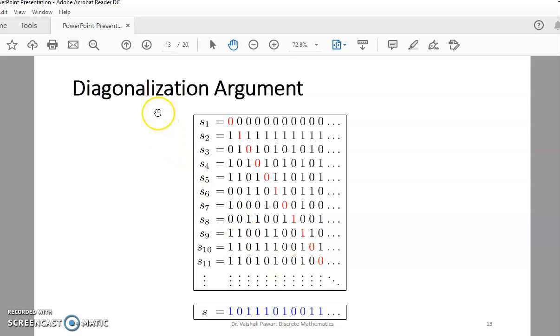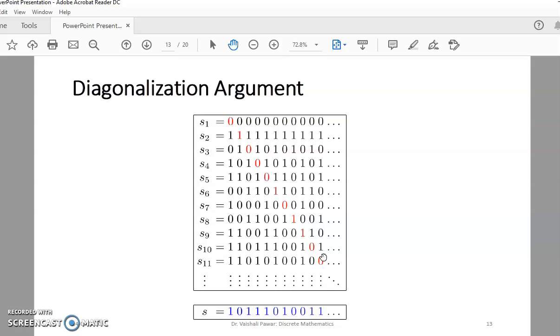Another example of the diagonalization argument is with binary numbers. In the case of binary numbers, we collect the diagonal and take the one's complement of this diagonal, so 0 is converted to 1 and 1 is converted to 0; 0 0 0 is converted to 1 1 1. These are different binary numbers taken here as an example in a series of binary numbers, and we have collected the diagonal and taken its one's complement, and we get a different number than the earlier considered numbers.